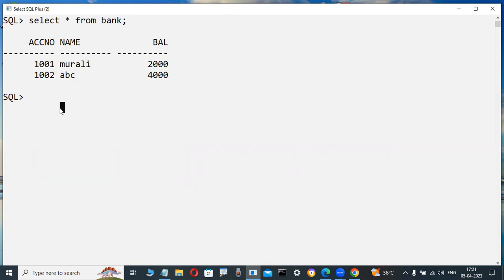Just observe it here, because you don't have an idea. These are all the things. Just logically observe it here. They are writing a procedure in PL/SQL. Now, CREATE OR REPLACE PROCEDURE, the procedure name is withdraw, something like that. Okay, fine. Now, what are they passing here? Account number.